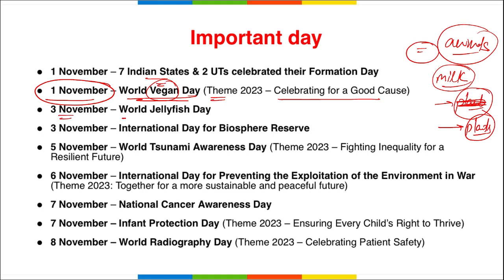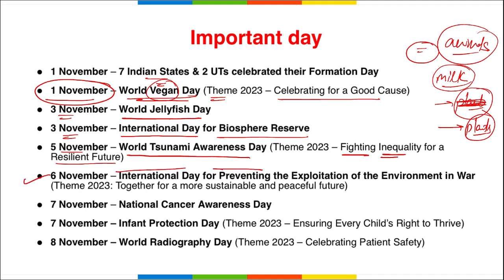Then 3rd of November, World Jellyfish Day. 3rd of November also observed as International Day for Biosphere Reserve. 5th of November observed as World Tsunami Awareness Day with the theme Fighting Inequality for a Resilient Future. 6th of November observed as International Day for Preventing the Exploitation of the Environment in War with the theme Together for a More Sustainable and Peaceful Future.